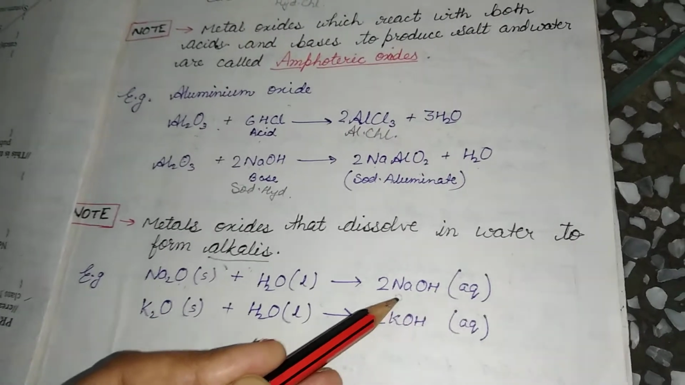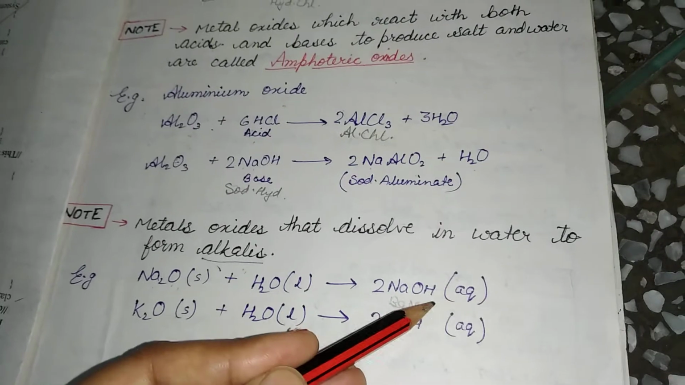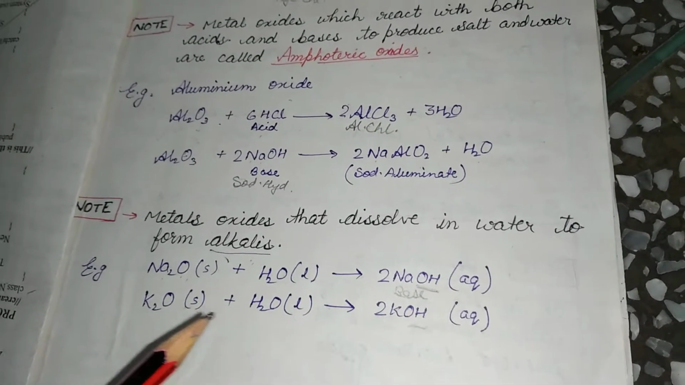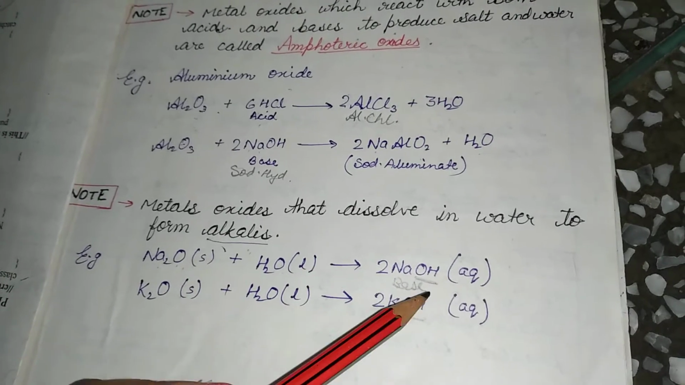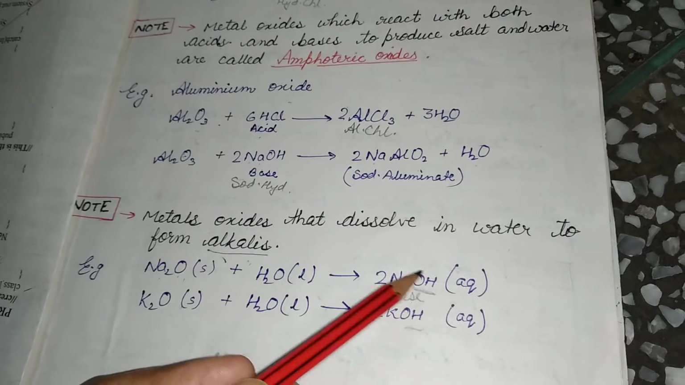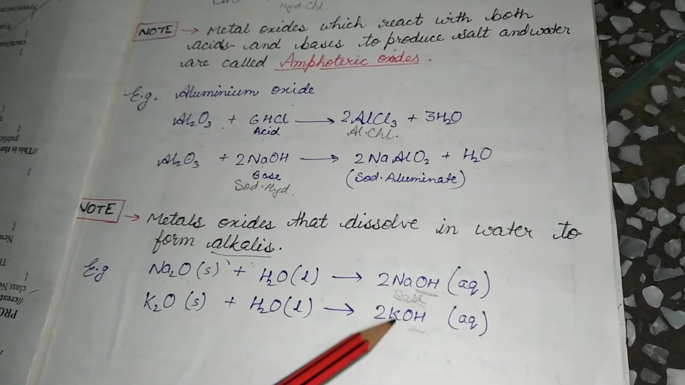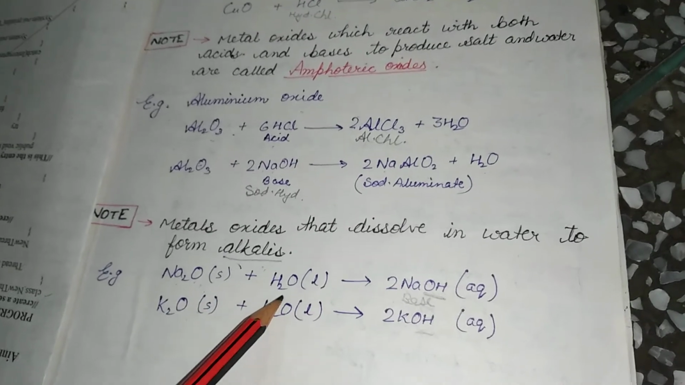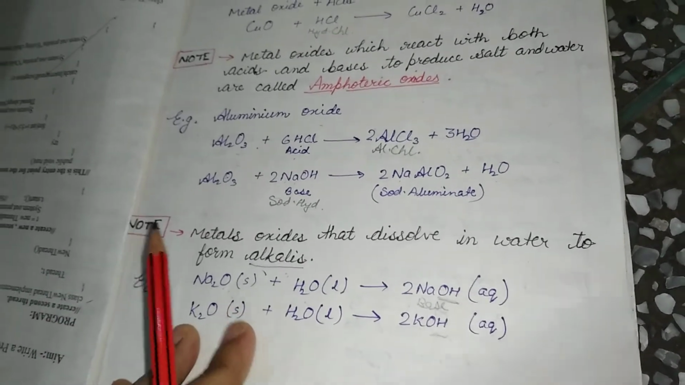These are the bases because they have the OH group. As I have already taught in acids, bases and salts, the compounds which contain hydroxide are the bases. So these are the bases. It means that when a metal oxide reacts with water, it forms bases.